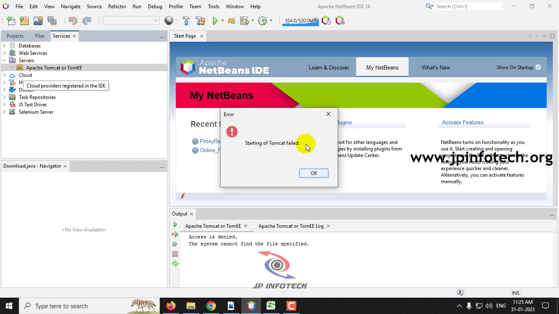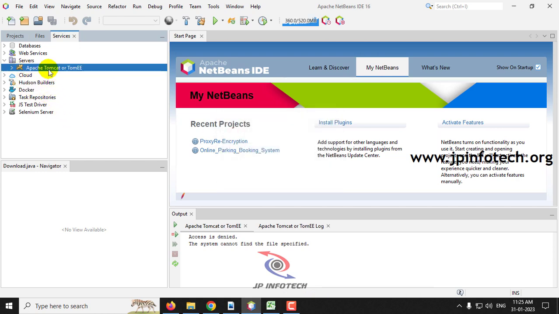If you are seeing the message about the starting of the Tomcat file, click OK, and again do the same process, click start. Here you can see the small loading icon. Only when it changes to the play symbol can you know that Apache Tomcat has been started. So kindly wait for a few seconds.